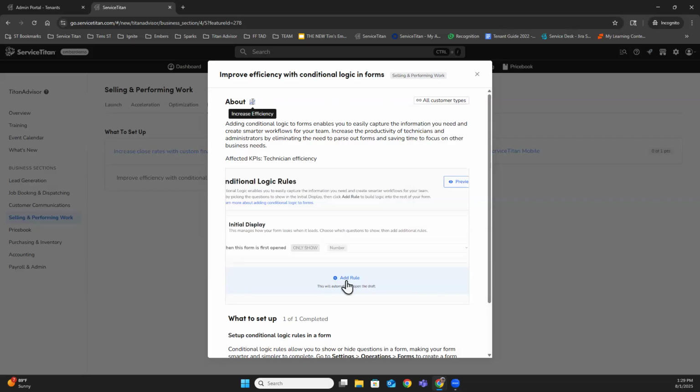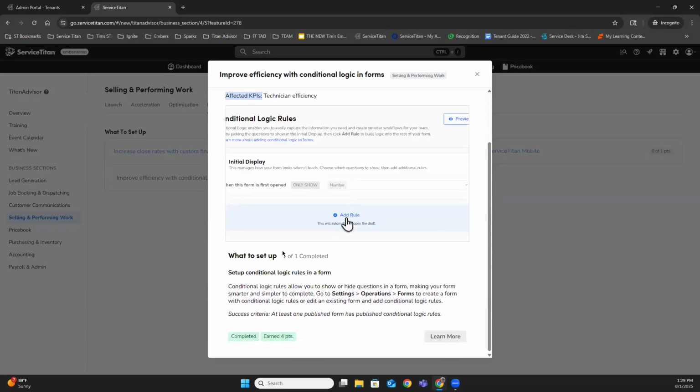What business goal is associated with this? Increasing efficiency. And we can see this in the affected business KPIs, that your technician efficiency should be affected. Now, you got robbed on the GIF, or GIF, whatever you want to call that, but we do have a boring old picture where we see the conditional logic rules and adding a rule, which we'll look at in ServiceTitan a little bit more today. We'll scroll down. On the setup side here at the bottom, you can see that we are looking at setup conditional logic rules in a form.